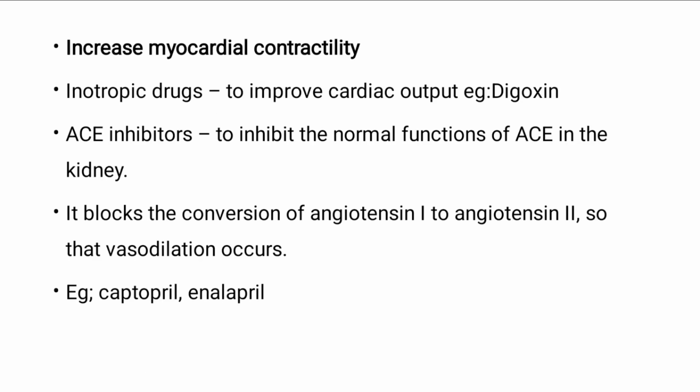Next, we have to increase the myocardial contractility. To increase it, we give inotropic drugs like digoxin to increase the cardiac output, and we administer ACE inhibitors to inhibit the angiotensin converting enzyme, ACE, of the kidney. Thereby we block the conversion of angiotensin 1 to angiotensin 2.